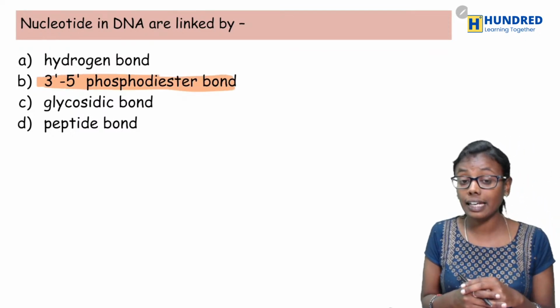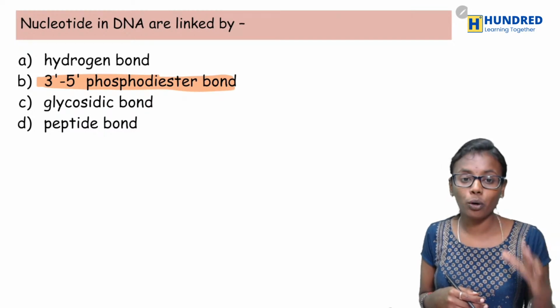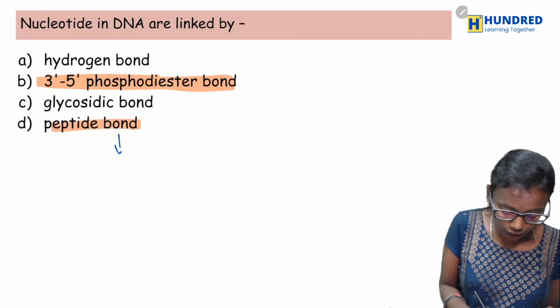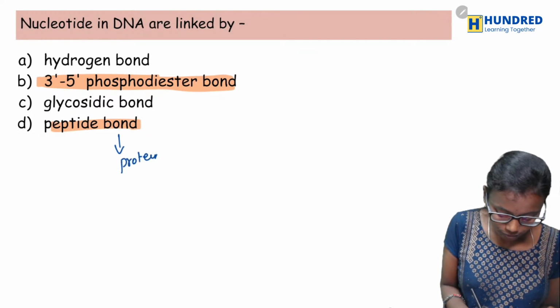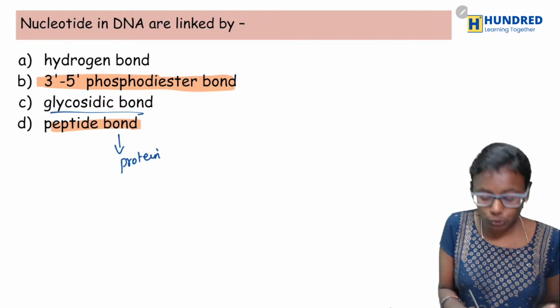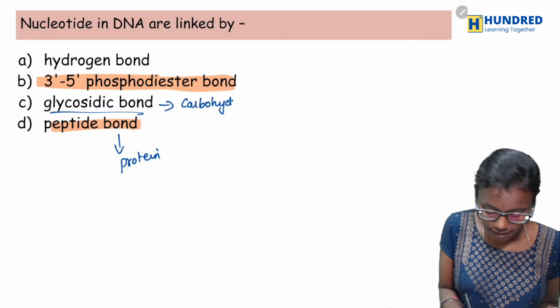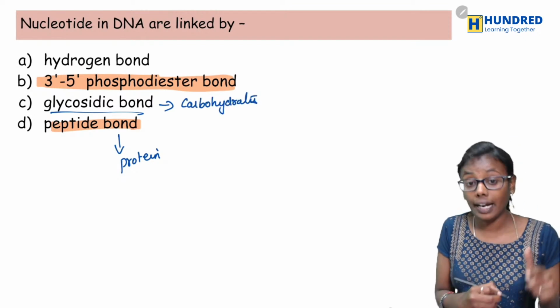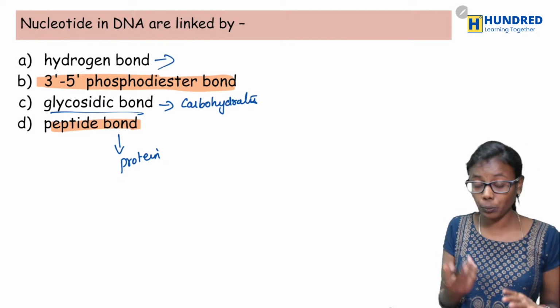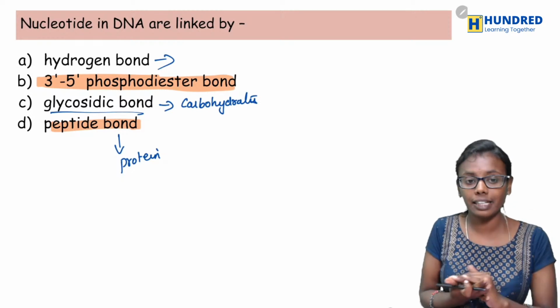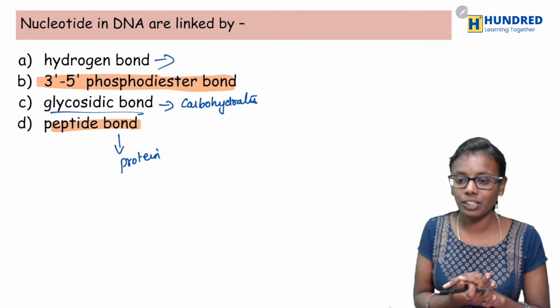Nucleotides in DNA are linked by 3',5' phosphodiester bond. Peptide bond is used to link proteins. Glycosidic bond is used to link carbohydrates. Right? Hydrogen bond, we know that it is between hydrogen and a highly electronegative atom. So nucleotides in DNA are linked by 3',5' phosphodiester bond.